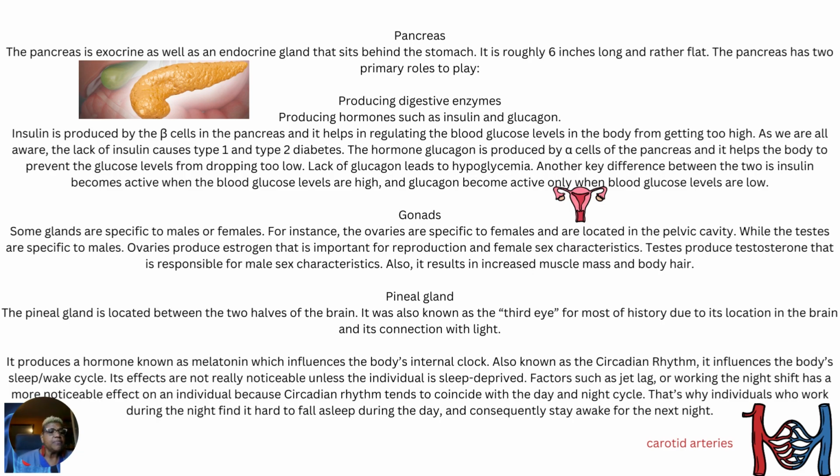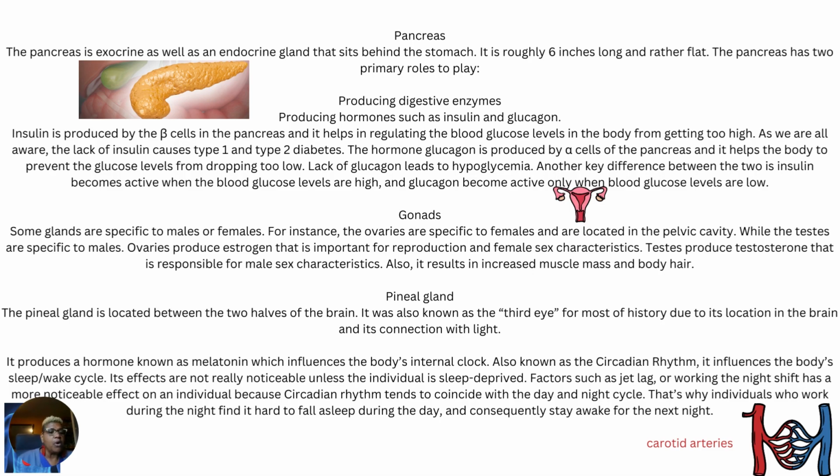Pineal glands. Some say pineal, some say pineal. The pineal gland is located between the two halves of the brain. It was also known as the third eye for most of history due to its location in the brain and its connection with light.